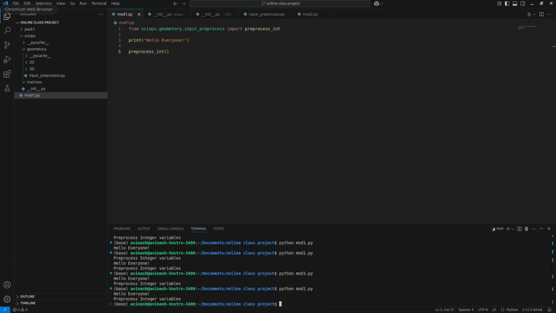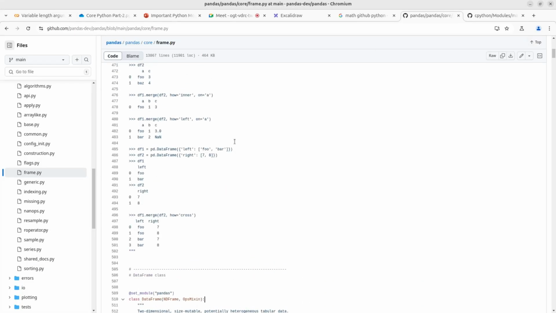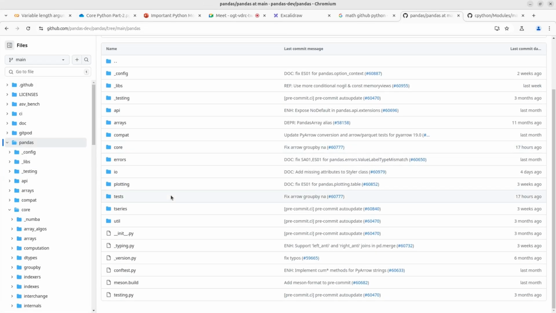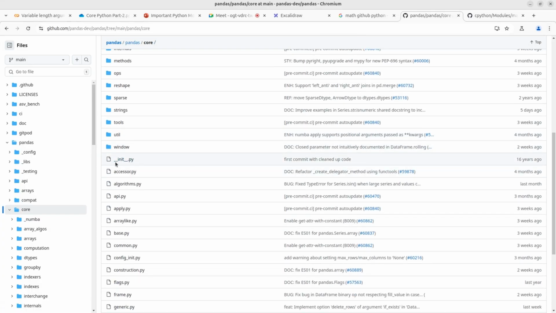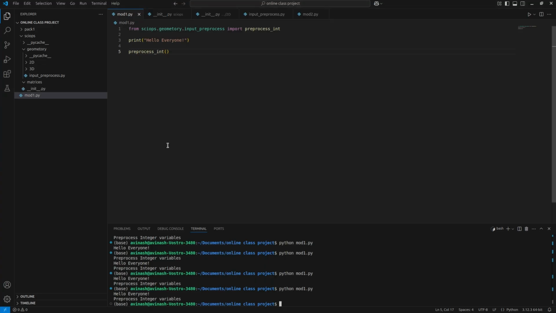If you see all the open source projects, like pandas is open source, right? They are all using this as a habit. So Python is not a stricter language. It is not a strict language. When I teach you OOPs, you will see it does not have strictness, just like we have in Java and other programming languages. You can see here in this core also we were seeing the same file. This is a good practice so that your compiler or interpreter will understand. So that is why we use this. Yeah, so Python is not stricter.